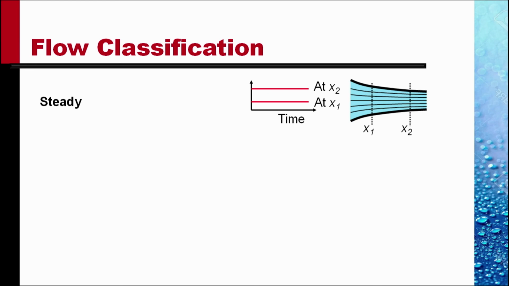Steady flow is that flow field where the properties do not change with time. So at location x1, the velocity is constant with time, and at any other location x2, the velocity is constant at the higher value for all times. This flow is termed steady flow.